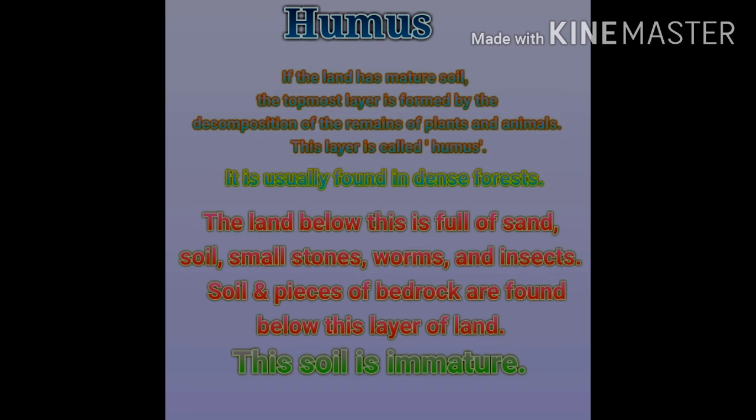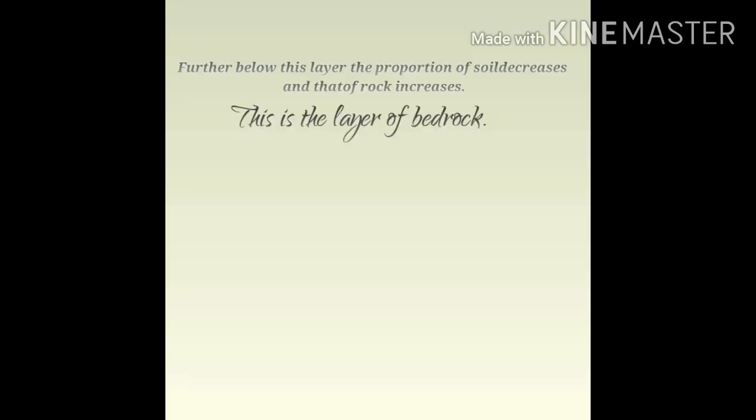The land below this is full of sand, soil, small stones, worms and insects. Soil and pieces of bedrock are found below this layer of land. This soil is immature. Further below this layer, the proportion of soil decreases and that of rock increases. This is the layer of bedrock.